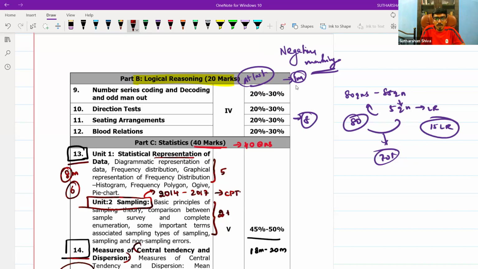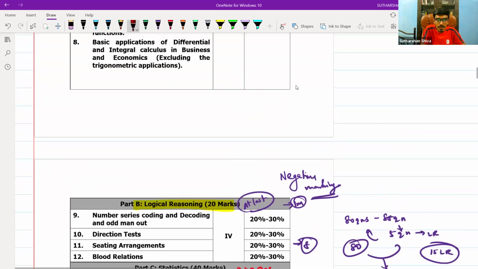In the classes, while we are doing sampling, I will show you. The same topic, the same page, the same MCQs can be given. So we can play with that sampling topic. That is not a big deal for us. Now, come to